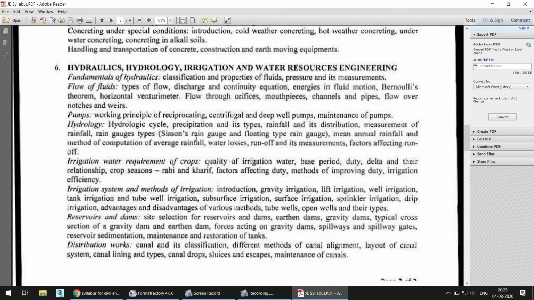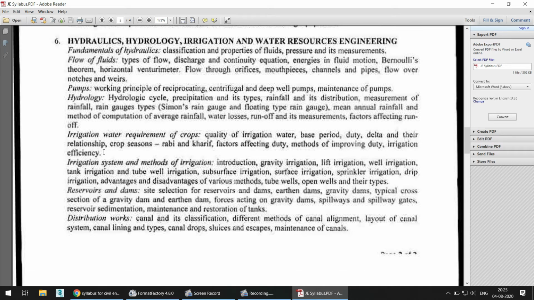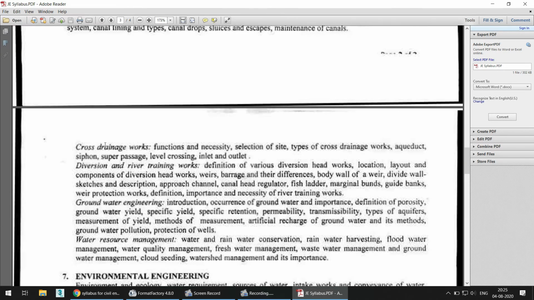Everything is again detailed: fundamentals of hydraulics, pumps, hydrology, irrigation, water requirement of crops, irrigation systems, and distribution works such as canal lining, canal drops, sluices, escapes, and maintenance of canals. Then some part about cross drainage works, diversion and river training works, and water resource management.